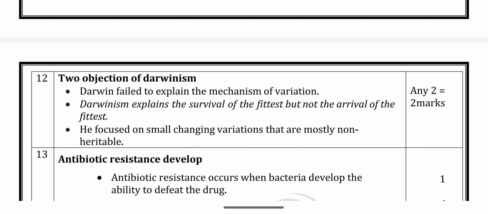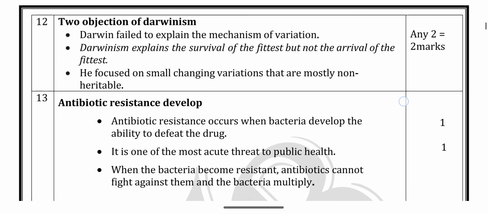Next, Darwin explains the survival of the fittest, yes, but not the arrival of the fittest. Darwin explained only how the organism survives in the environment after birth, or the particular adaptation, but how the organism arrived in the particular environment, he can't explain. Likewise, we have nearly 5 to 6 objections in this book. In our book, we have to write any 2 objections, for 2 marks.